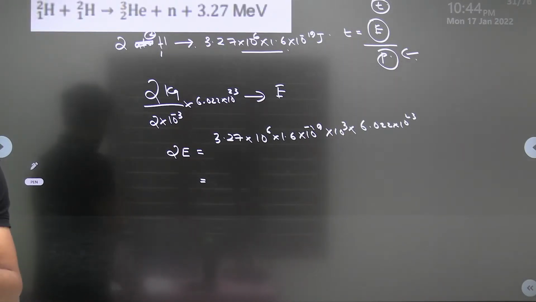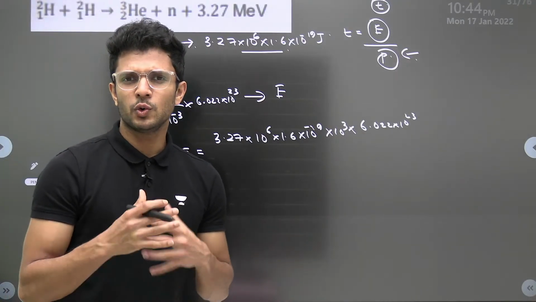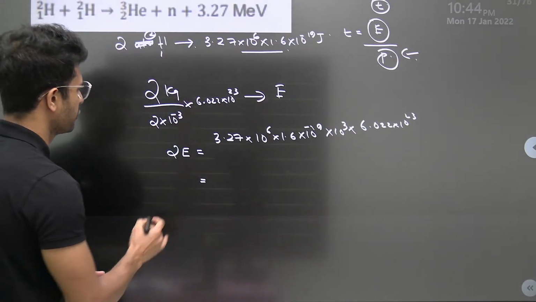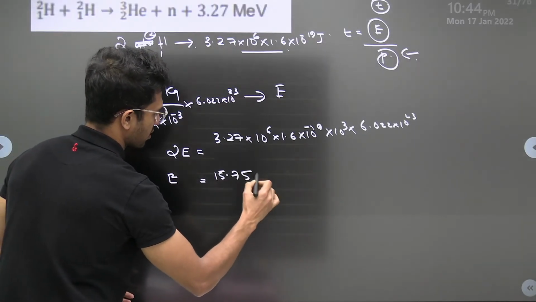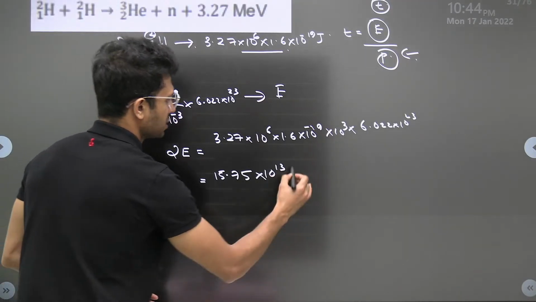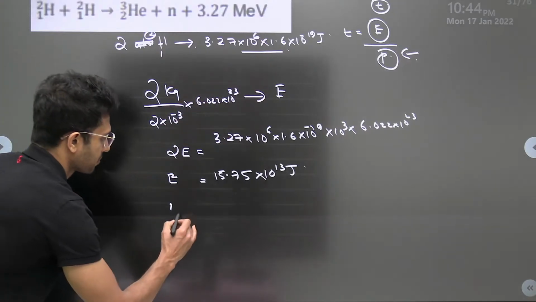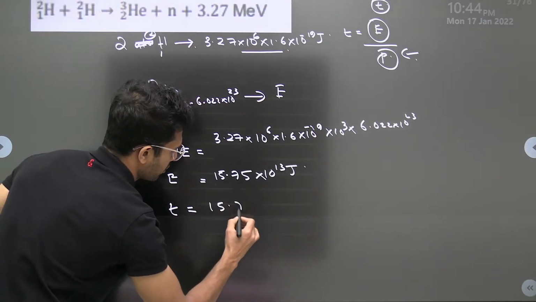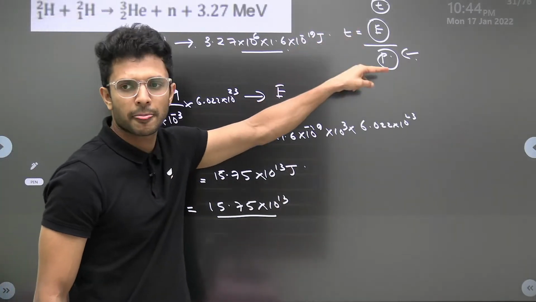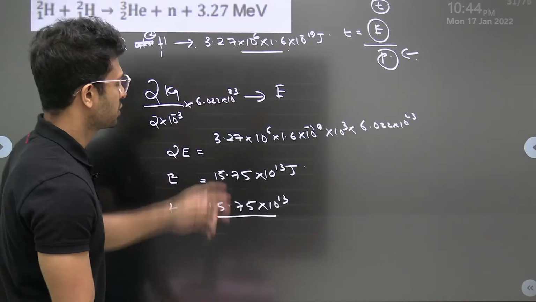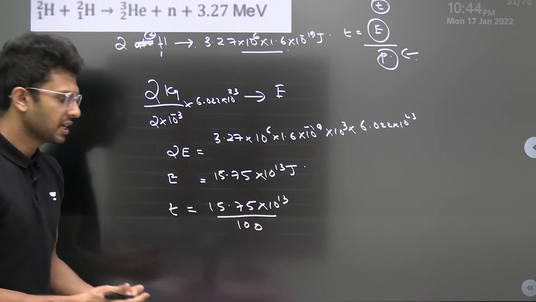I know how many of you are super good in this. Okay, so we'll be getting almost a value for energy as 15.75 into 10 power 13. This many joules of energy we can have. Now when we talk about time, it is 15.75 into 10 power 13, the whole divided by power. Time is equal to energy by power. How much is power? 100. So 10 power 13 divided by 100. These many seconds we get.